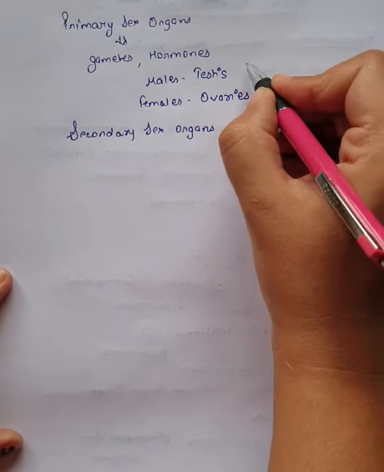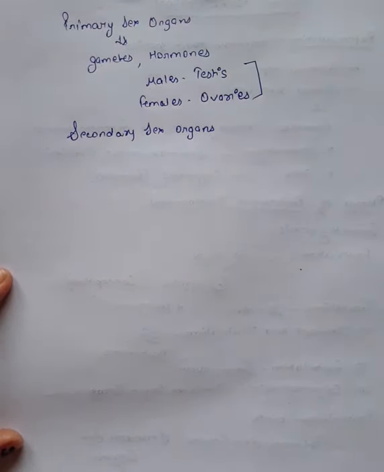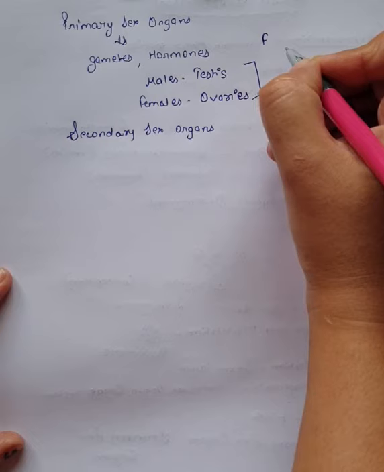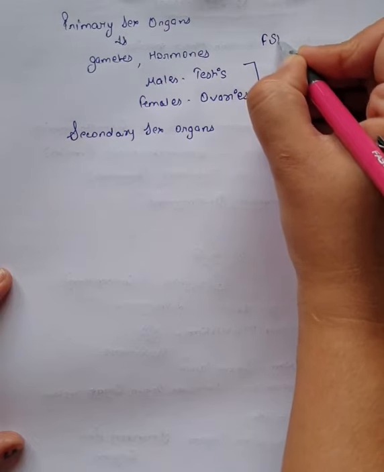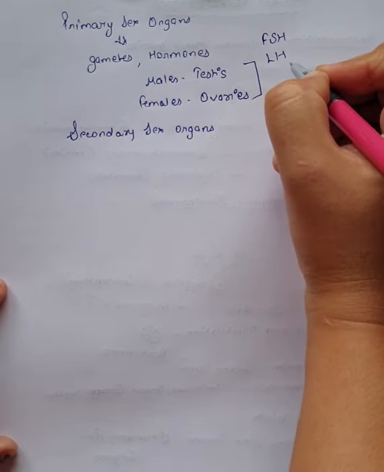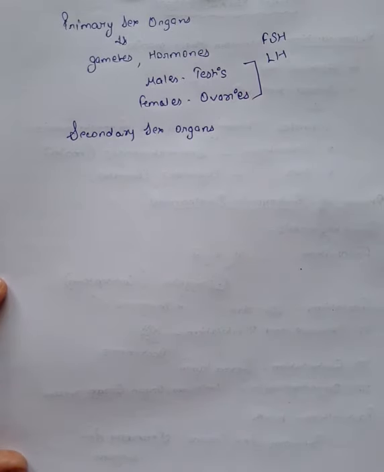Now the hormones, the male and female sex hormones: in males testosterone is there and in females estrogen and progesterone function. These function under specific hormones that are released by the anterior lobe of the pituitary, and these are follicle stimulating hormone and luteinizing hormone. We will discuss later what the actions of FSH and LH are. So this is the introductory part. In the next class we will discuss the male reproductive system in detail.